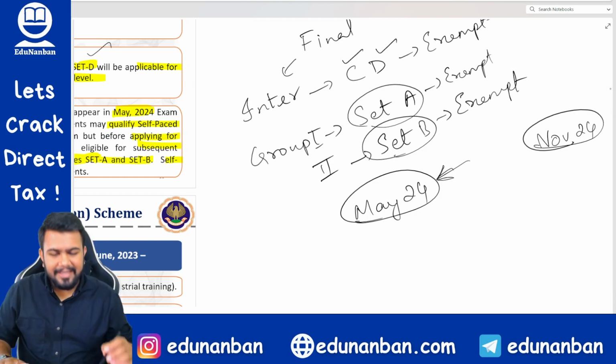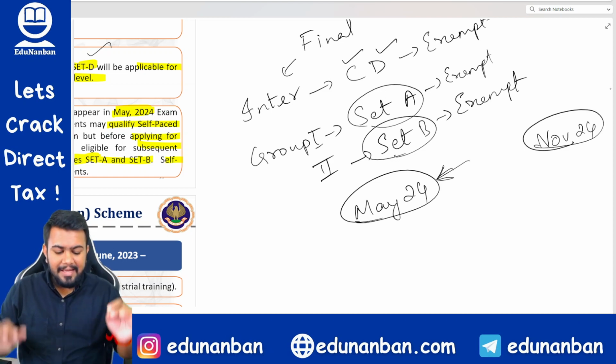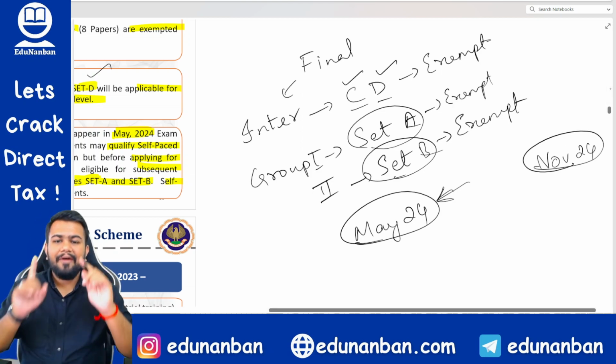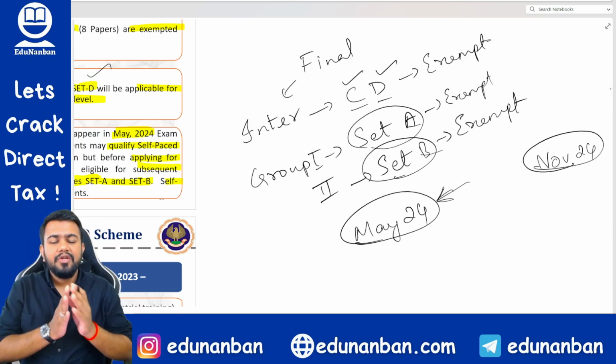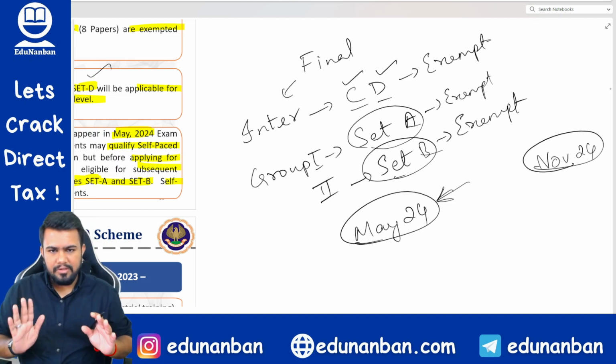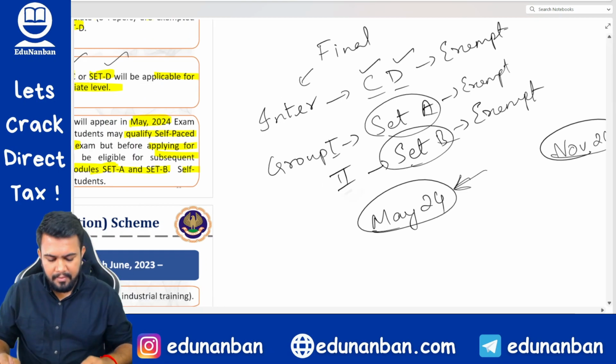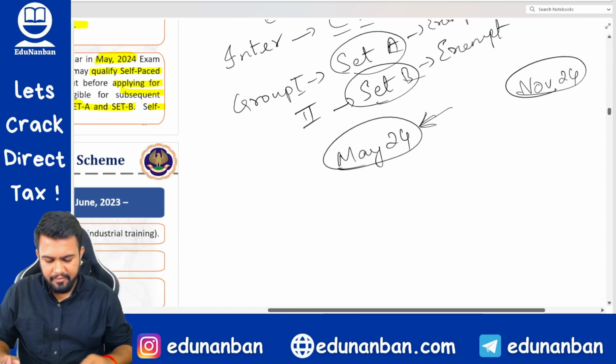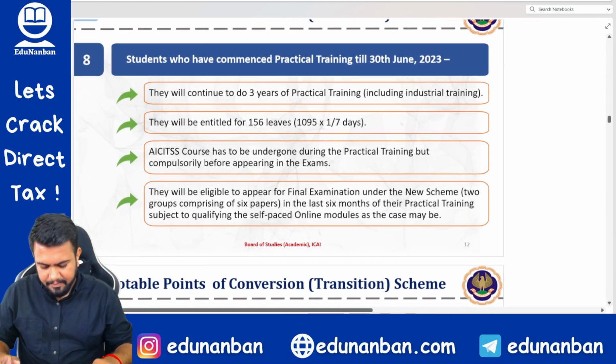Only for the May 24 examination, you have this facility that if any of the four sets are applicable to you, you have to compulsorily do it, but you can do it after your exams also. Not in November 24. In case of November 24, if it is applicable, you have to do it before the exams itself, the final exams.